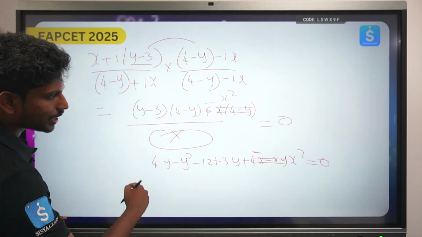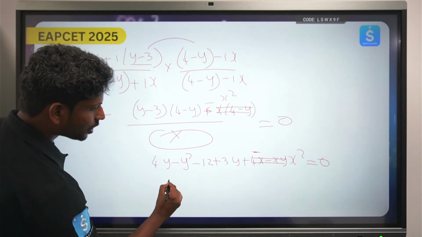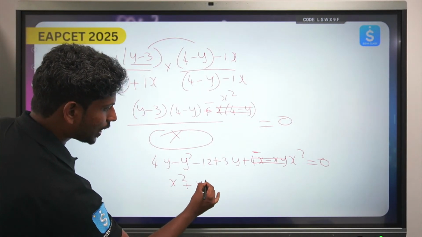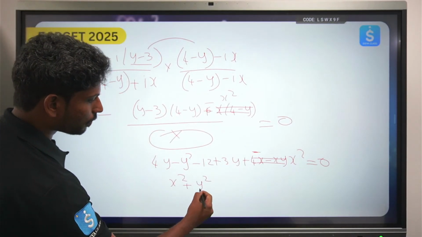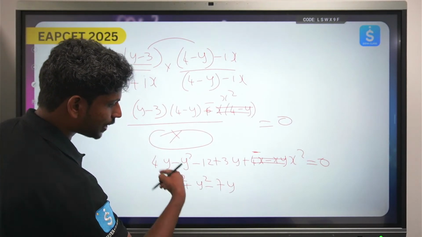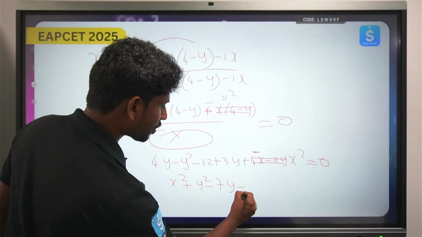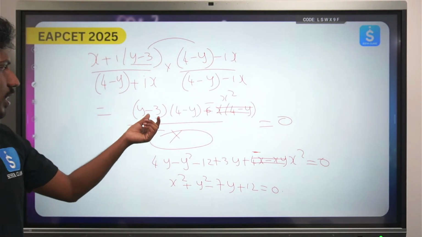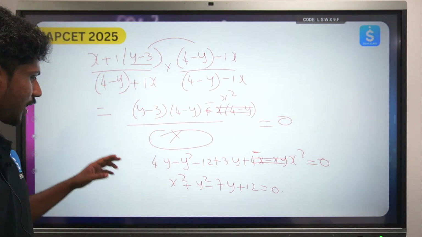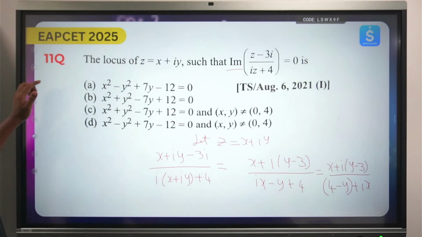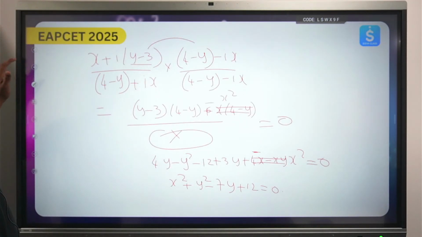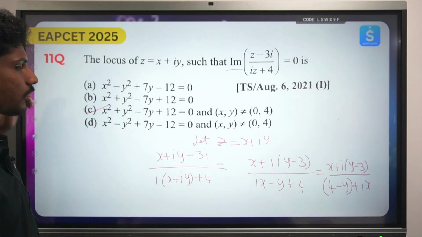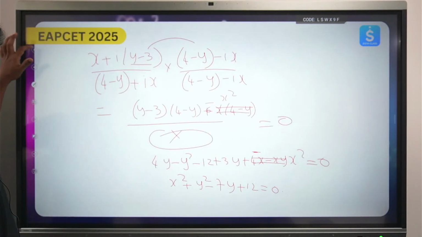So now you can shift all the values to the other side. This will become x square plus y square minus 4y plus 3y, that will become minus 7y over that side, and this will become equals to plus 12. Okay, being a little more conscious about the calculation, we have done it right. So we have x square plus y square minus 7y plus 12. So the answer is option C. We are done. Okay, let's see the next question.